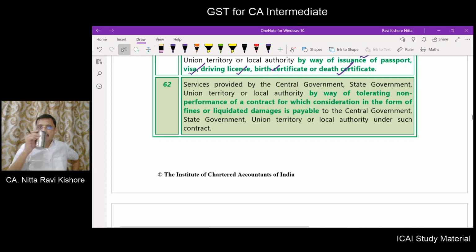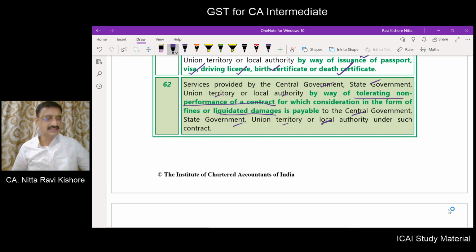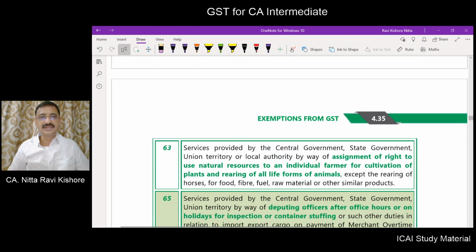Services provided by central government, state government, union territory, local authority by way of tolerating non-performance of a contract, for which consideration will be in the form of liquidated damages, which is payable to the central government, state government, union territory or local authority under such contract. We will understand this particular point maybe in the next class. In the analysis part we are going to understand this point in a better way.